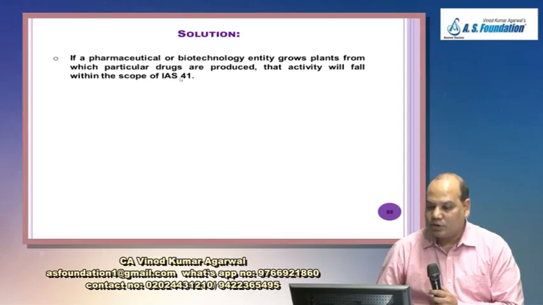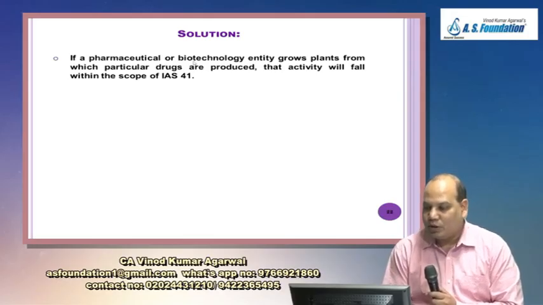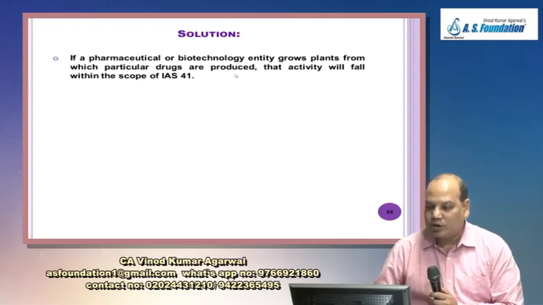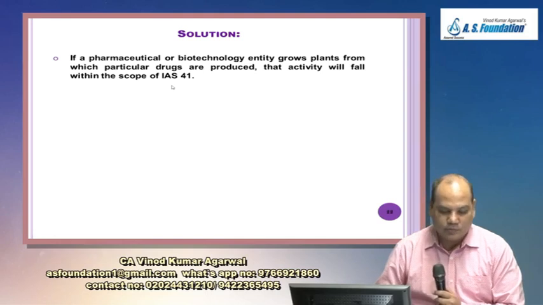Growing of plants means you have taken all necessary action, management, to bring about the biological transformation. If a pharmaceutical or a biotechnological entity grows plants from which particular drugs are produced, that activity will fall within the scope of IAS 41.